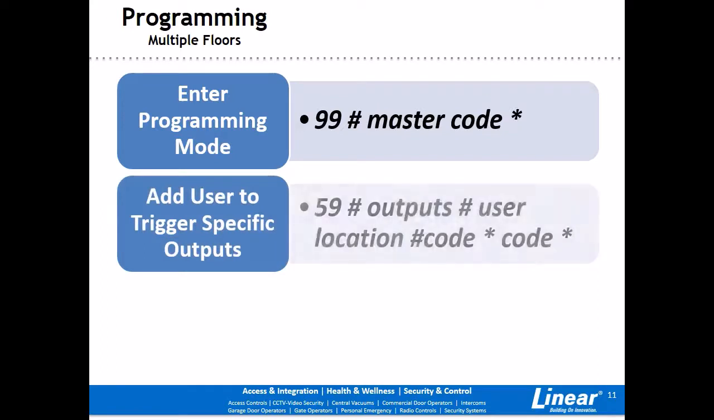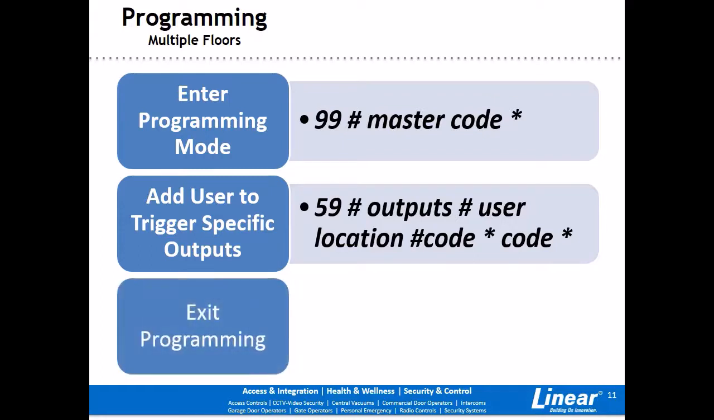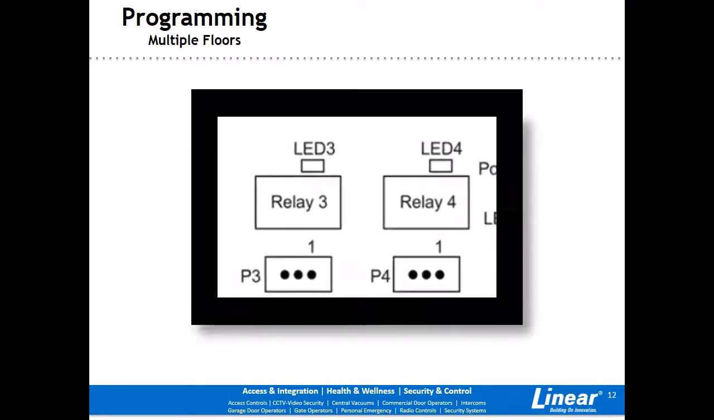To add a user, press 59#. This time press 5 and then 6#, 3#, 3333 star, 3333 star. To exit, press the star. The yellow light will stop flashing.